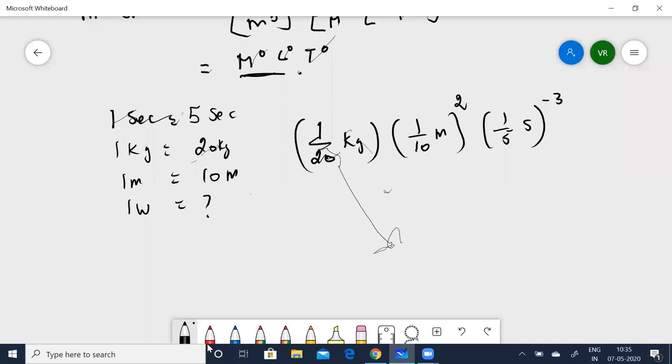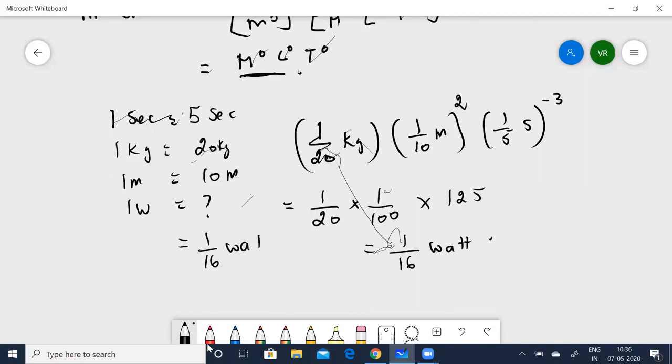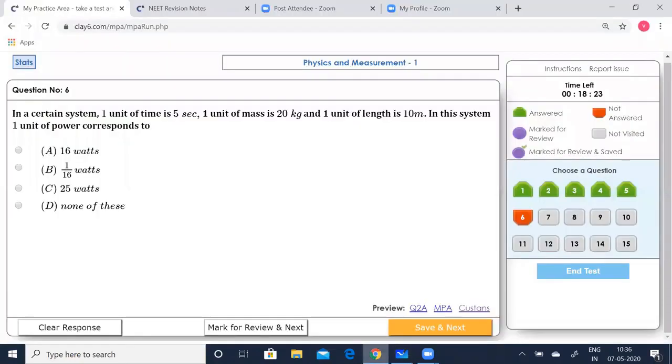power minus 3. When I calculate this, I'll get 1 by 20 times 1 by 10 squared, which is 1 by 100, times 5 raised to the power of minus 3, which is nothing but 125. When I simplify this, I'll get 1 by 60 watts. Now let's see which option is correct. B option is correct.